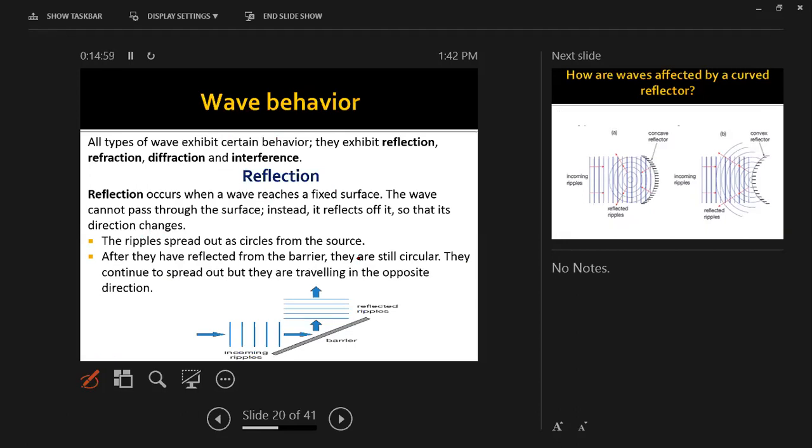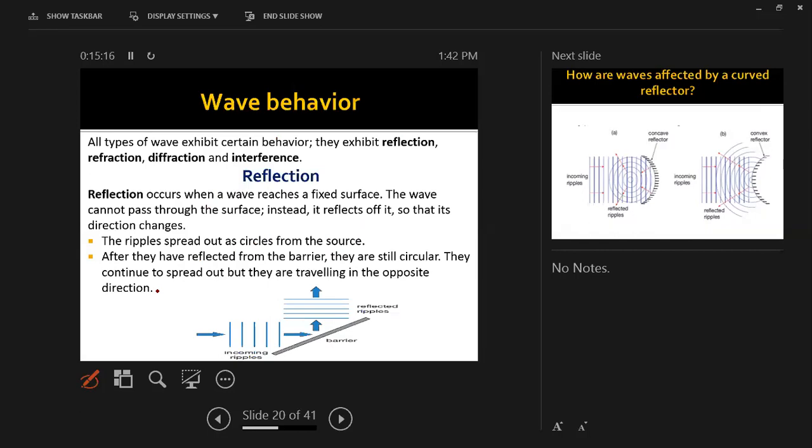The first one is the reflection. Reflection means when a wave reaches a fixed surface, it is going to be reflected on that surface. Okay, this is the reflection. For example, when you send light rays to the mirror, they are going to bounce back. Okay, this is called reflection.